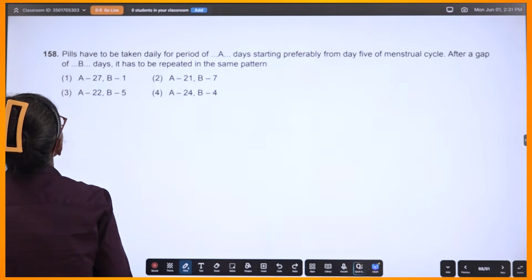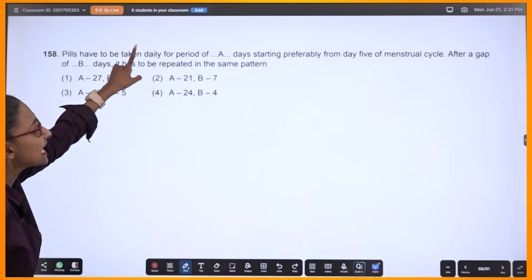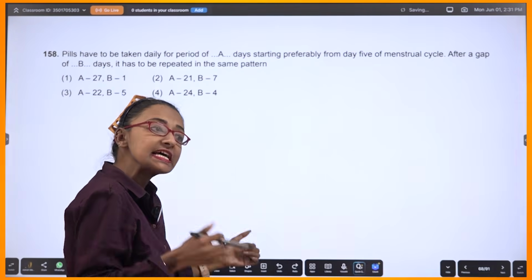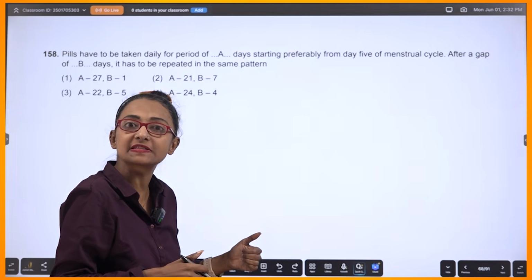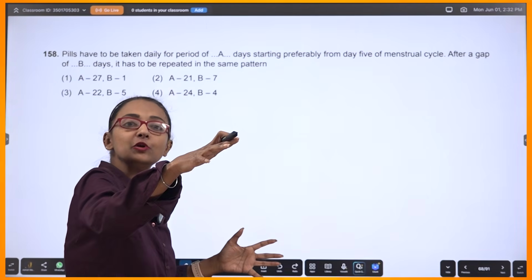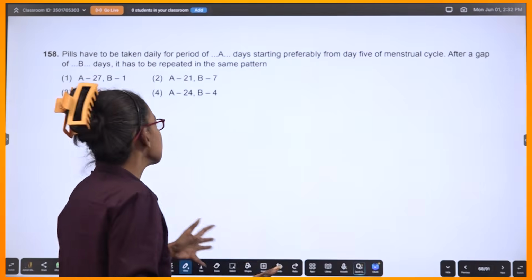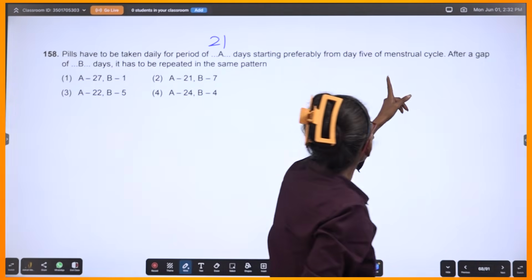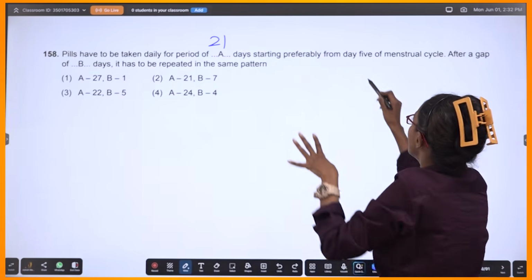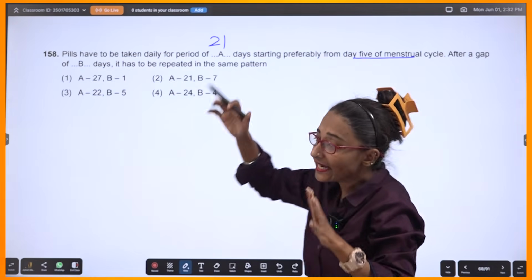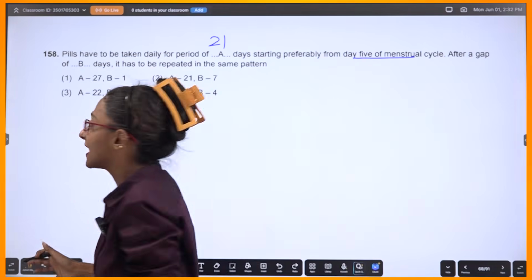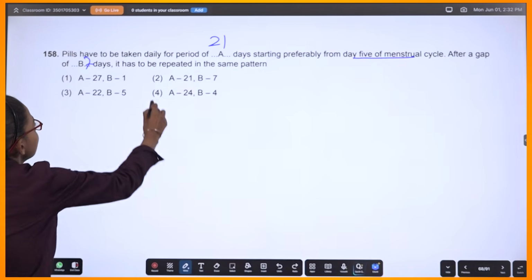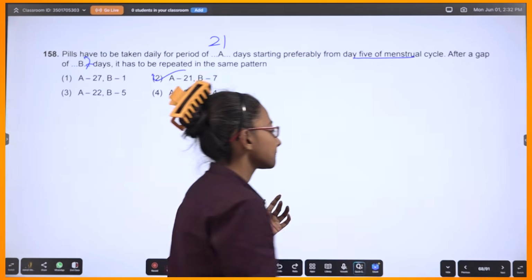Let's do oral pills. You take oral pills daily continuously for 21 days. You can start from any day of the menstrual cycle when menses are going on. You have to continue for 21 days, and then give a gap of 7 days. So that should be this one, correct?